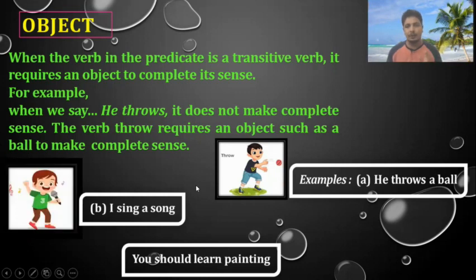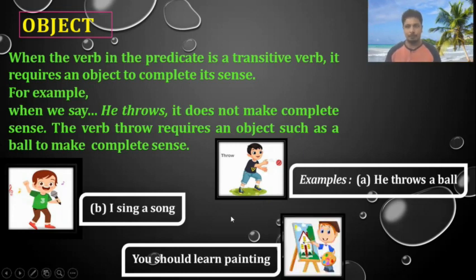Similarly, I sing a song. What do I do? I sing a song. Immediately we can ask a question like what to the verb. What do I sing? Song becomes the object. Similarly, we should learn painting. What should I learn? Painting. Painting becomes the object.